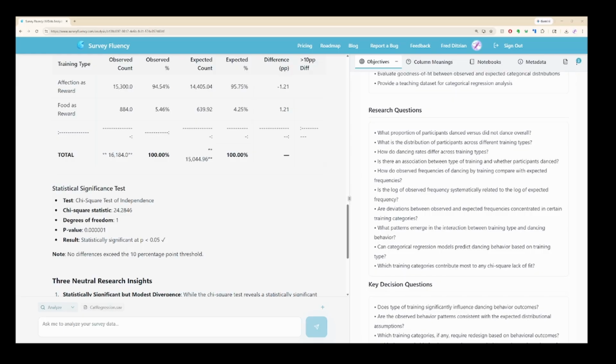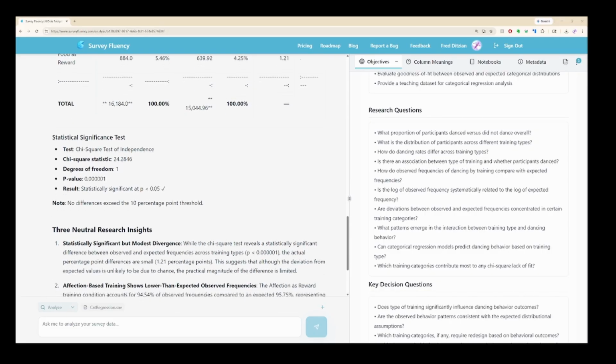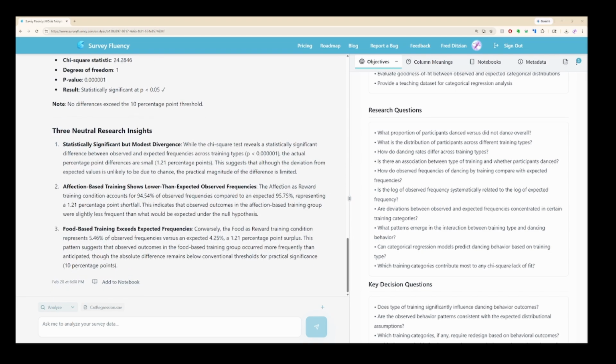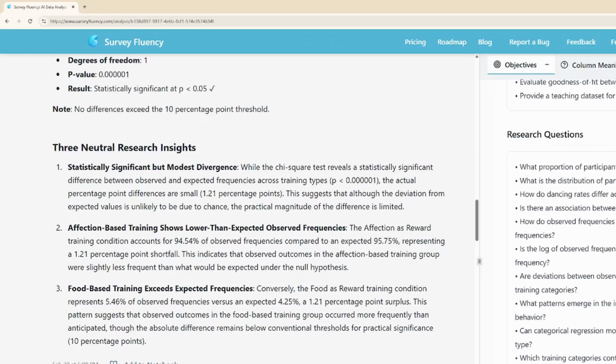There are no differences that exceed the 10 percentage point threshold, which is important to know, and so it answered that question. We got 3 neutral research insights that anybody within this industry would want to use, and ultimately something that would be useful for a client. Taking a more direct approach with what you want out of Survey Fluency in general will get us better results. Speaking of results, let's find some further ways to refine our outputs and get something better. Once results are generated, we do not accept them just on first glance. I check, did it clearly use weights? Did it specify the statistical test?